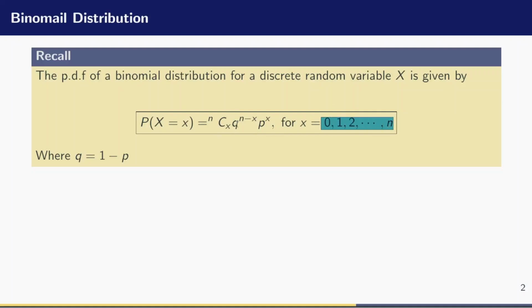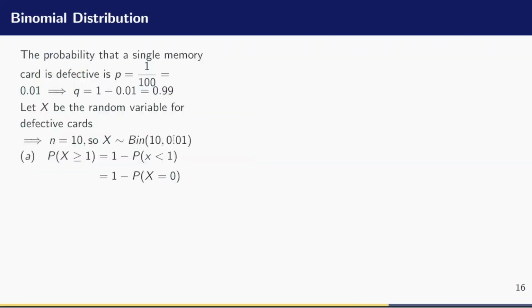Again, Q is the probability of failure and P is the probability of success. N is the number of trials, and now I'm looking for the probability that X is equal to that particular X value. And what is Q again? Q can be obtained by saying 1 minus P.